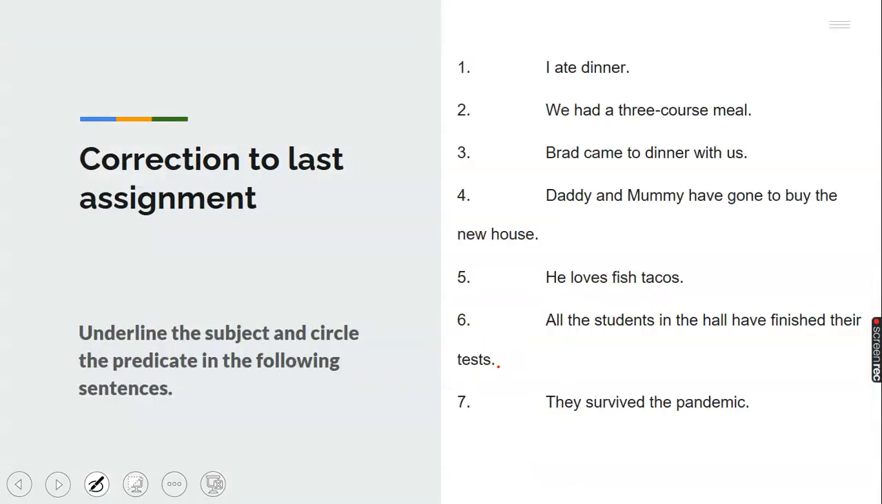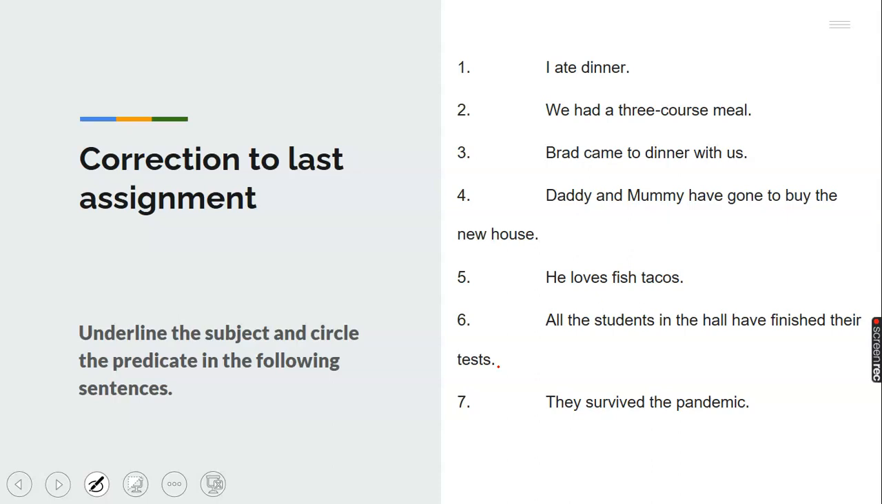Let's go to the correction of the last class assignments. I remember you were given assignments in this class last week. Some of you did it, some of you did not submit the assignment. If you know you have not sent your assignment to my mail, please do. Practice makes perfect. When you do your assignment, you do your class activity, you get better at your work. Now, last week you were told to underline the subject and circle the predicate in some sentences.